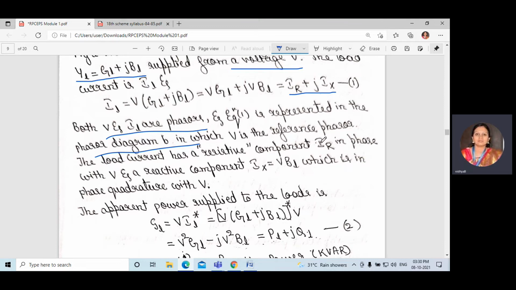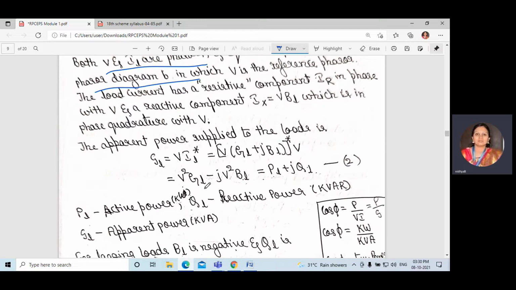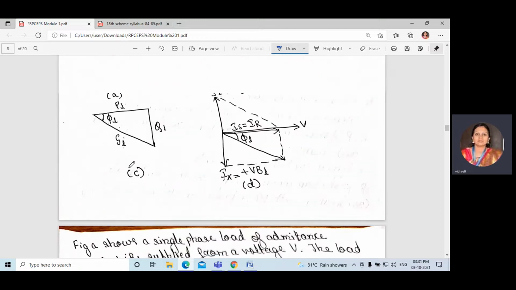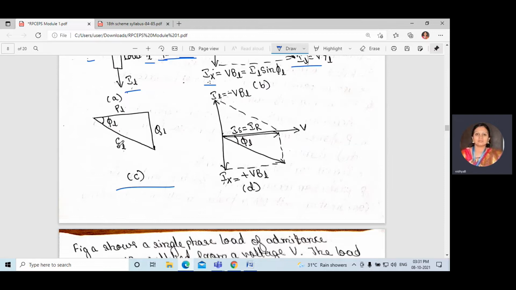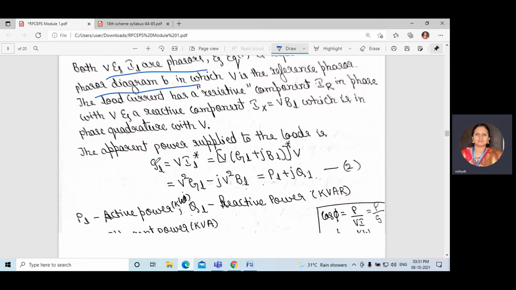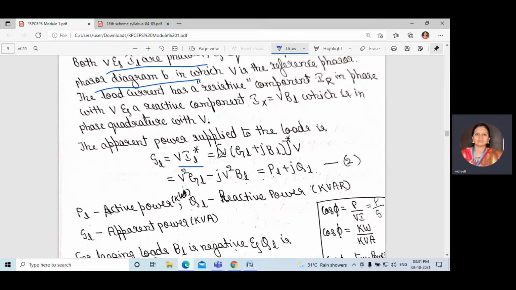I have already said V is the reference phasor, and the load current has a resistive component and a reactive component. From this triangle we can say that SL is equal to PL plus jQL, or we can write SL is equal to V into IL star. SL is equal to V into IL star, that is equal to V into (GL plus jBL) whole bracket star into V. If we multiply, since this is a conjugate symbol, this will become minus, so V squared GL minus jV squared BL, that is equal to PL plus jQL.